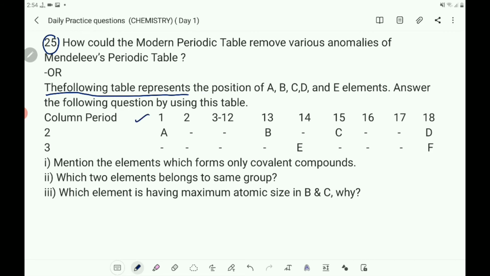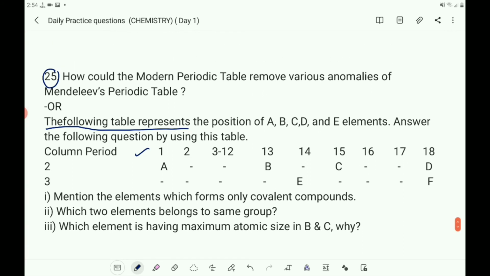Mention the elements which form only covalent compounds. Which two elements belong to the same group. Which element is having maximum atomic size, B or C, and why.